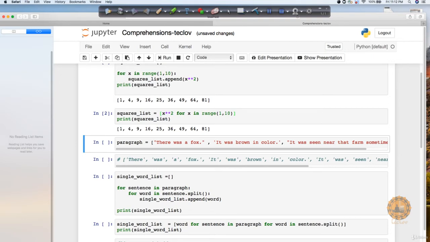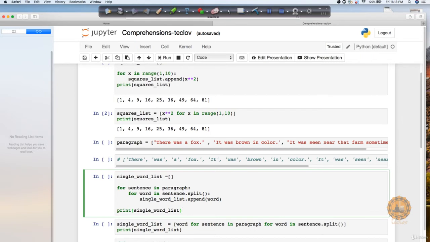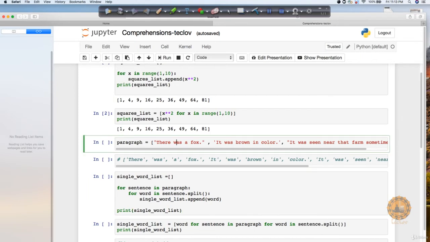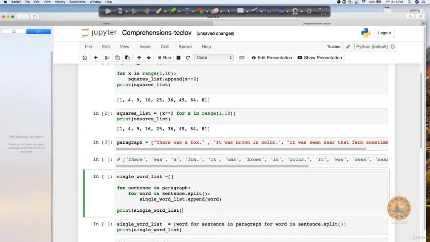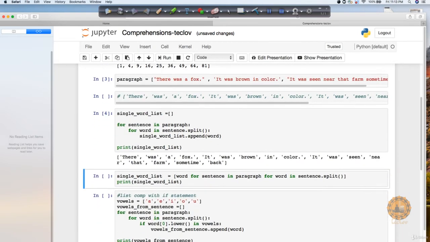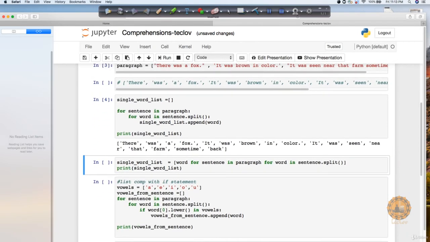So you can run this for loop for each sentence and then with each word you split it up and keep appending the words one by one. This is a normal for loop which we have already learned how to do, and this is normal code which is going to split this sentence into each word. So here we are writing a nested for loop.